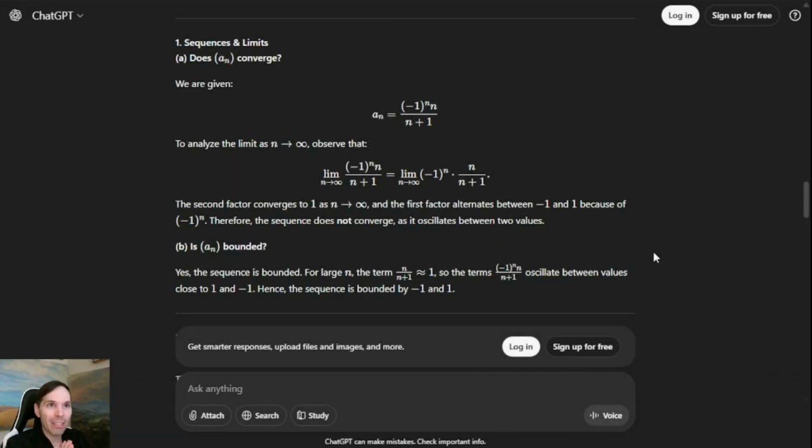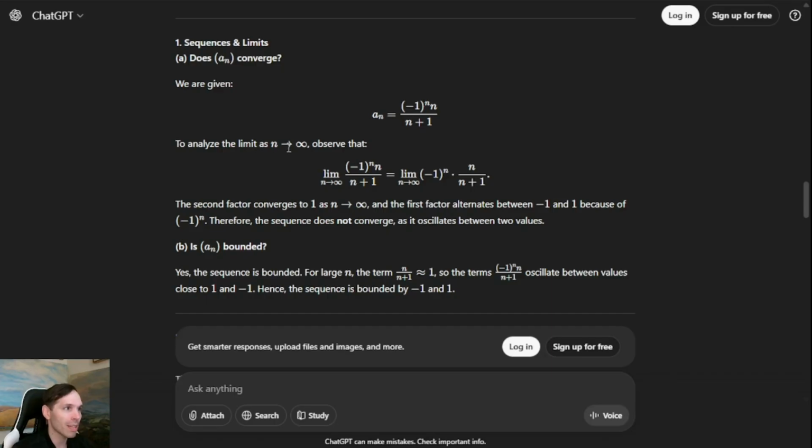All right, here are ChatGPT's answers. I'm ready to take a look. Let's see how well it does. Sequences and limits, first question. Does the sequence a_n converge, where a_n is defined as (-1)^n times n over n plus 1? Well, the answer is going to be no on this one. Let's see what ChatGPT says.